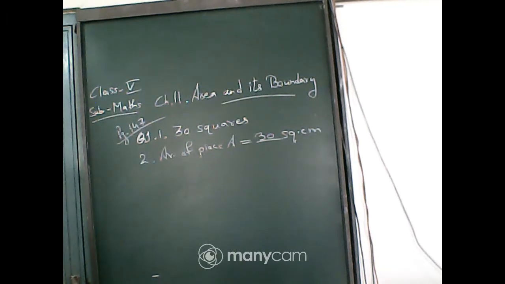For the first one, it will be 30 squares, not square centimeter, because here it is asked how many squares can be arranged. The area is not asked. In the second question, area is asked, so we will write the square centimeter in the second question.